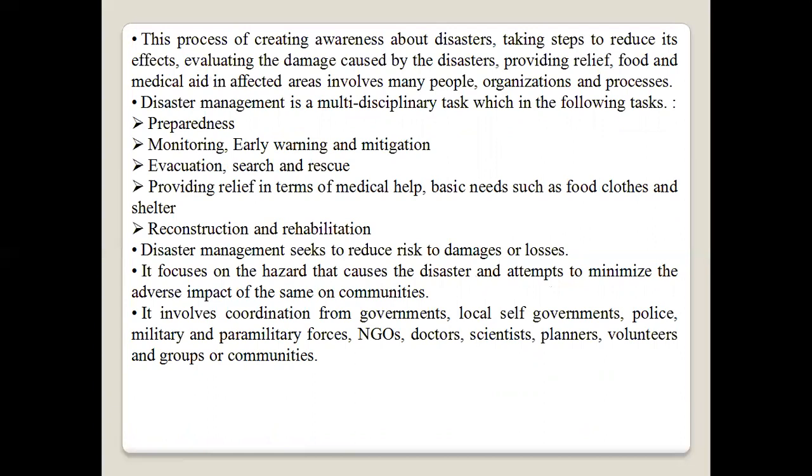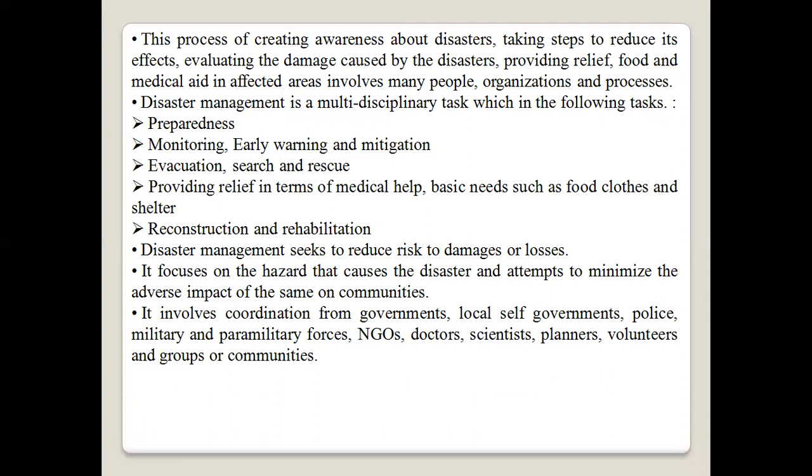Disaster management is a multidisciplinary task which includes the following tasks. First is preparation. Second is monitoring, early warning, and mitigation.